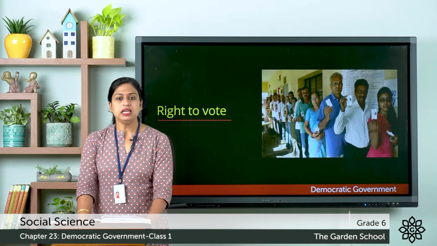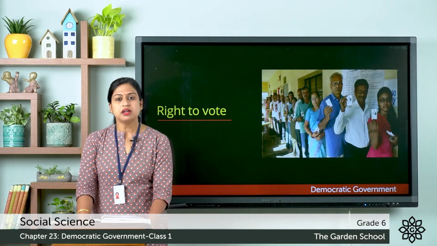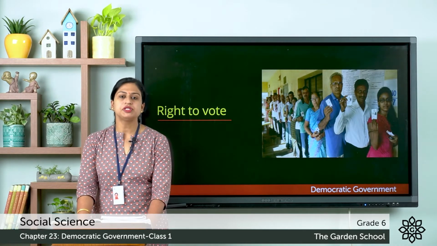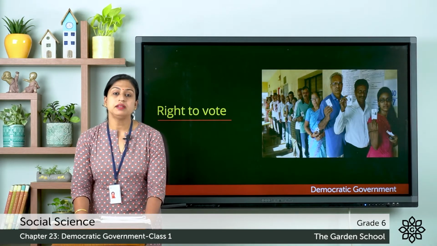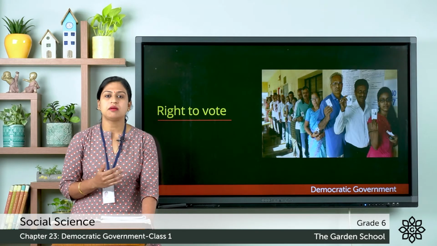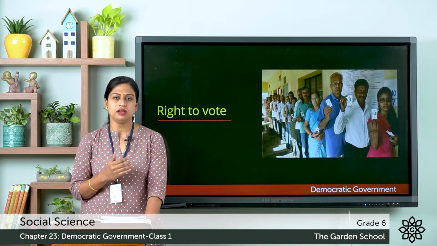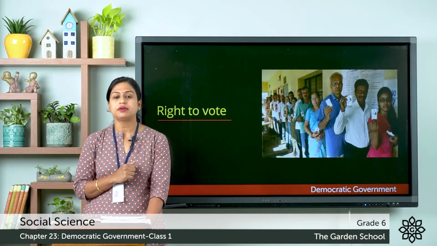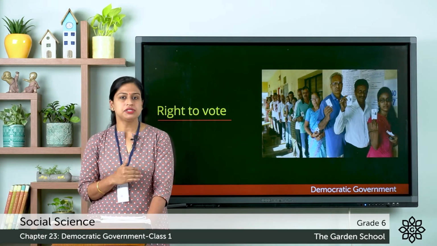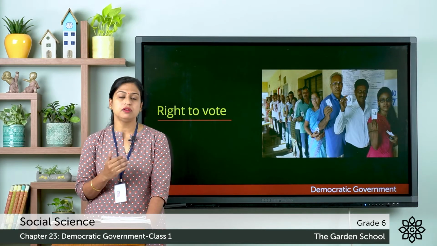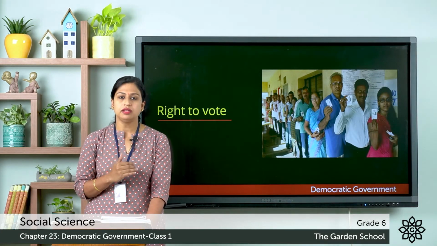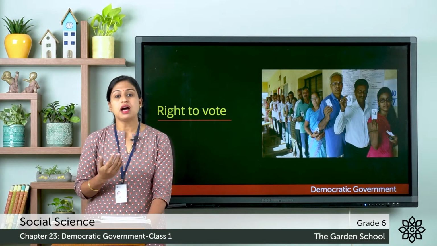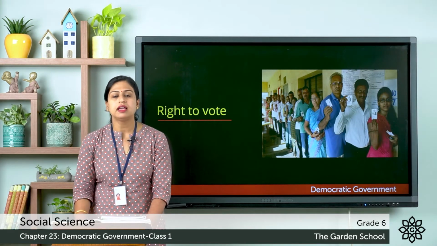And in the election process, the Election Commission of India plays an important role. Here, Election Commission of India is a permanent and independent body that was established by the Constitution of India to ensure free and fair elections in the country. And here the Election Commission announces the schedule for elections, and on the day of election, the citizens go to the polling booth to cast their votes in favor of their candidates.